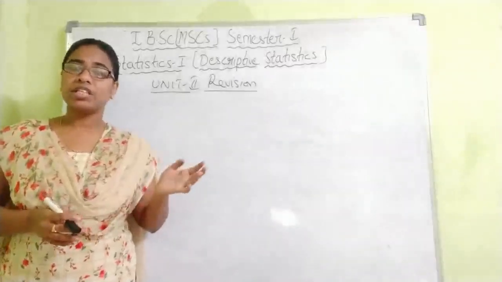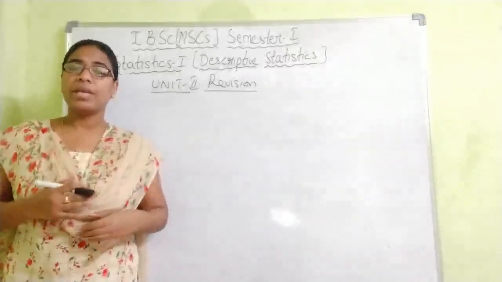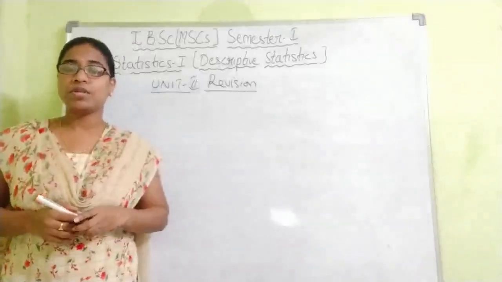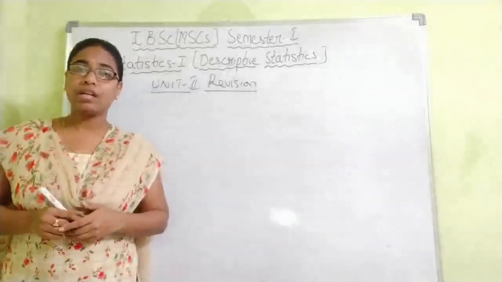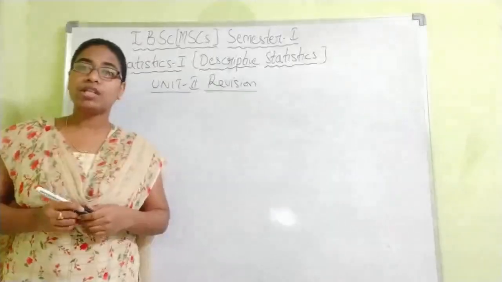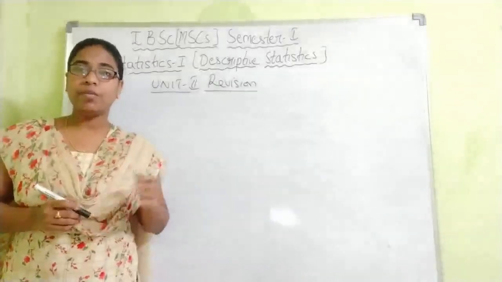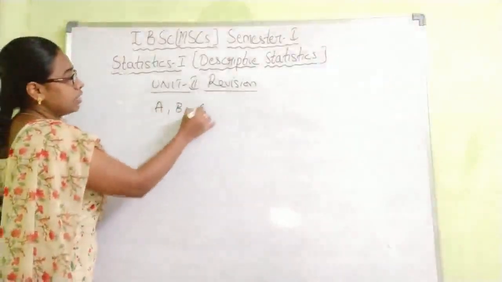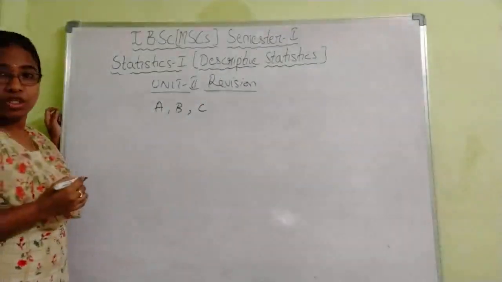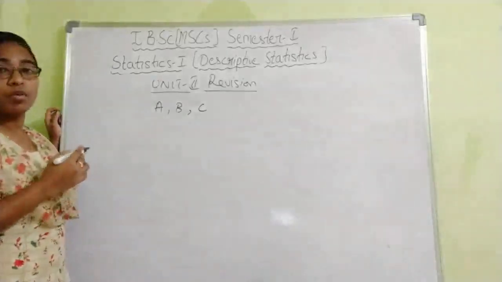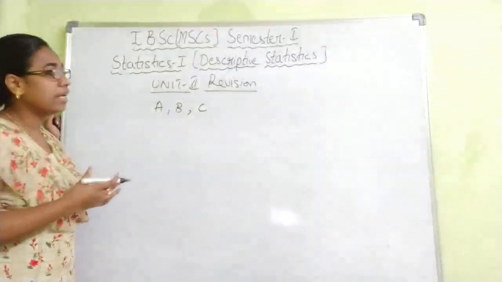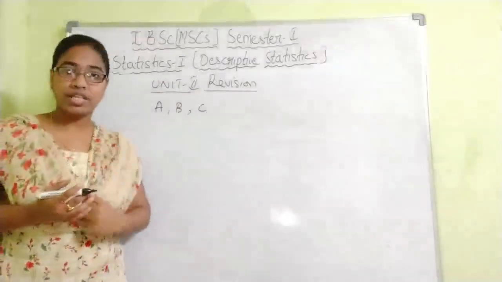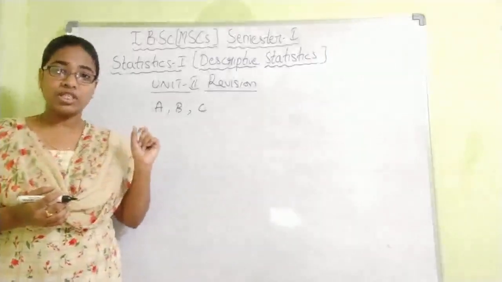Based on conditional probability, we will be having problems. Based on the independence of events, we have problems. For example, a problem will be given to 3 different students, that is A, B, C. What is the probability that it will be solved by any of the students, that is A or B or C? So here reading the question is important.